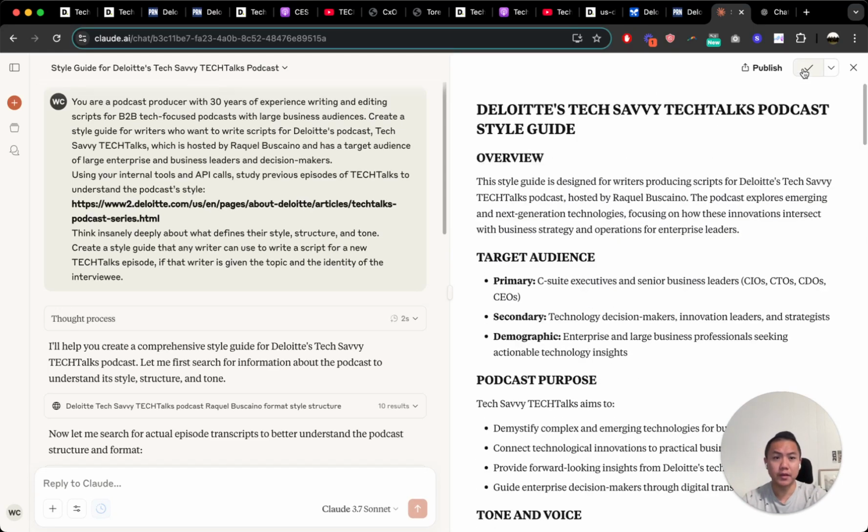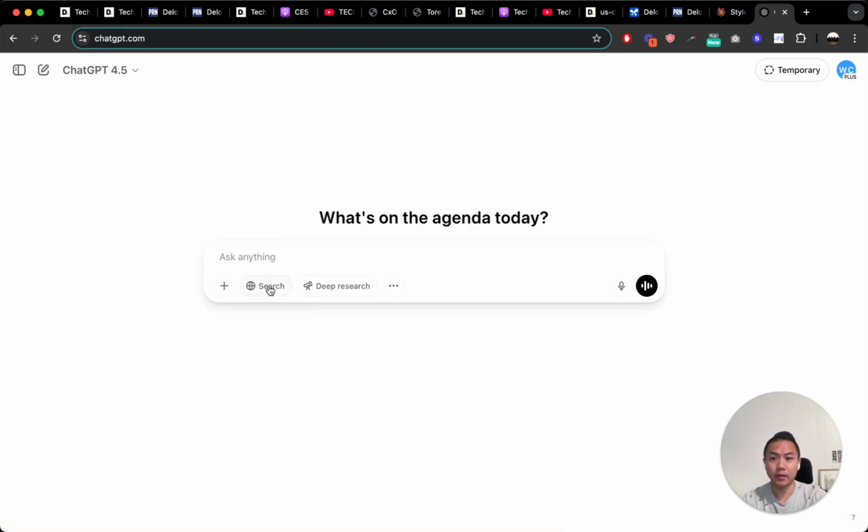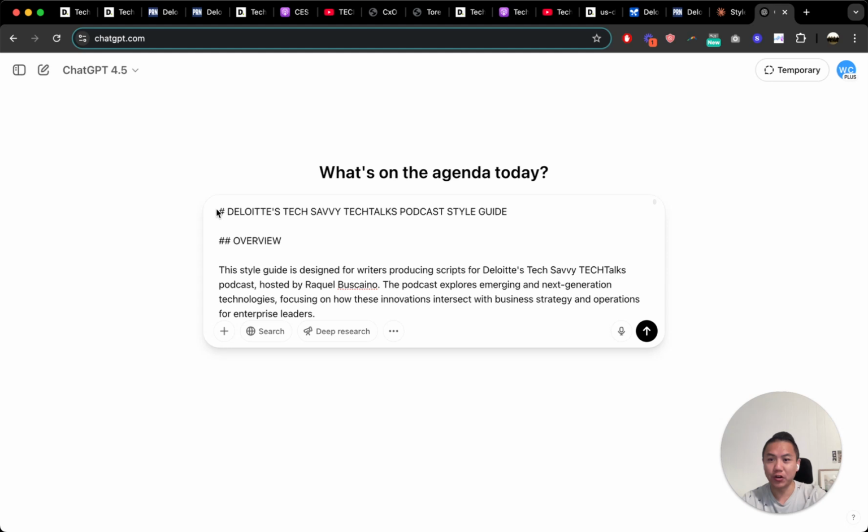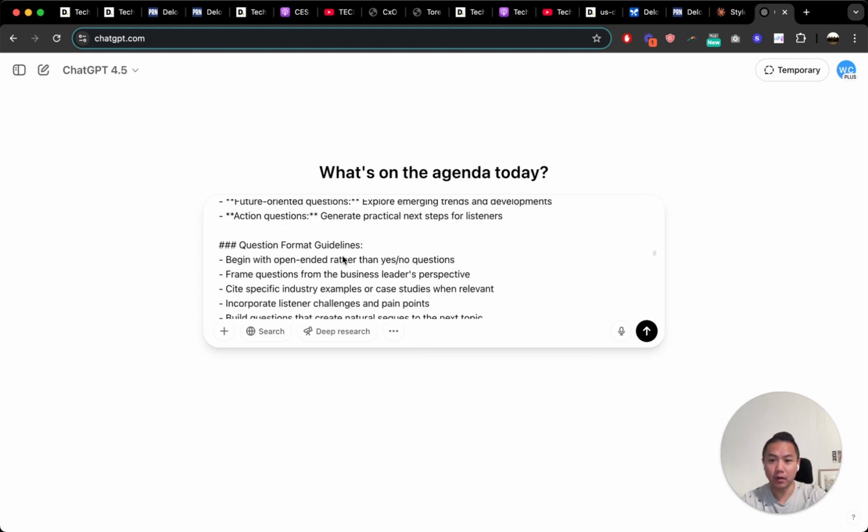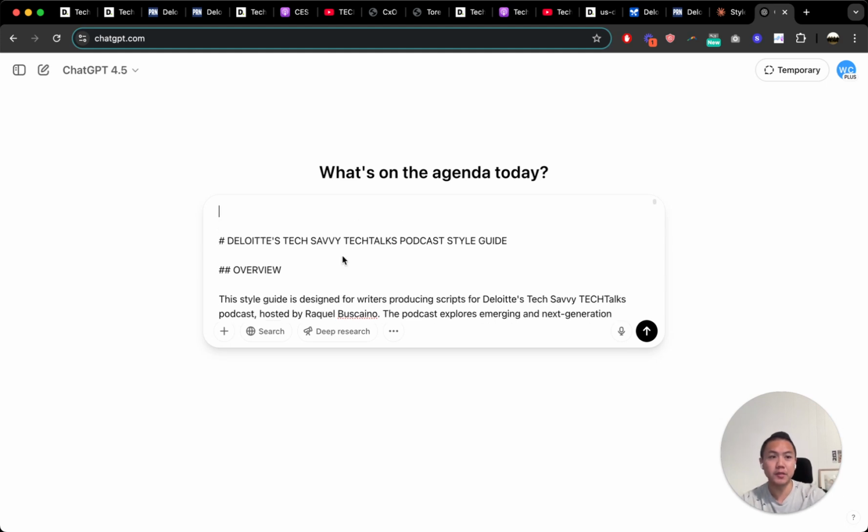Okay, so we're going to copy this, pop over to OpenAI. We're using ChatGPT 4.5. I know I said earlier we're going to use O3, but I changed my mind. So we are going to dump in the style guide here. That's going to be our kind of context dump at the bottom of the prompt. And then I've got a prompt here.